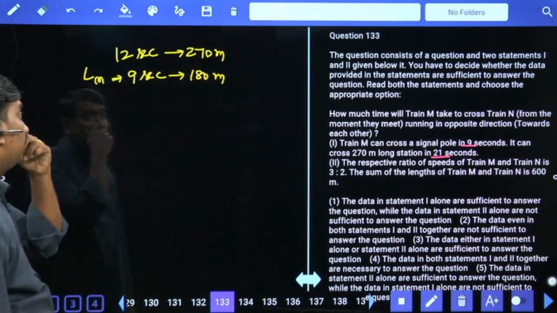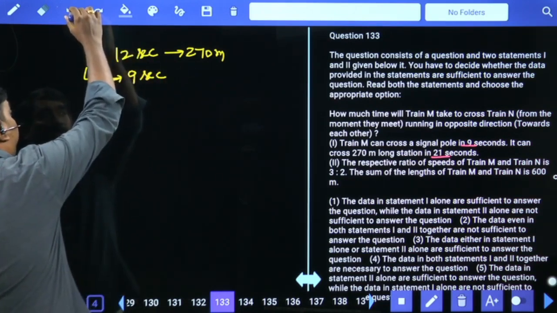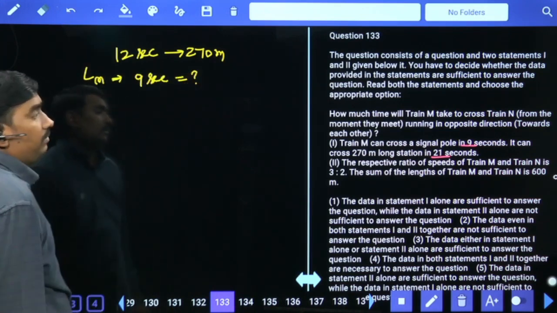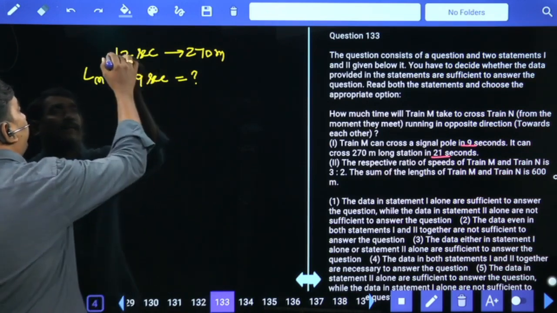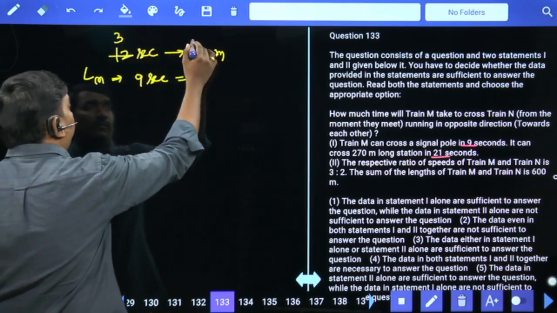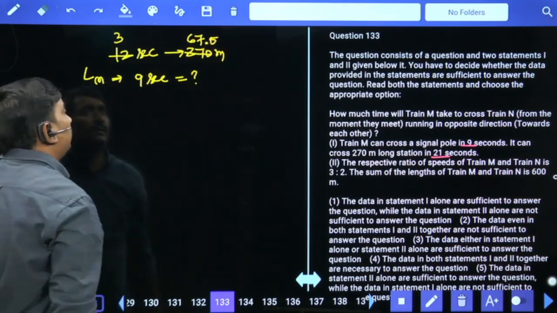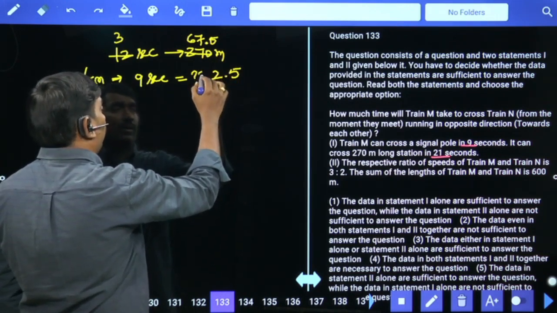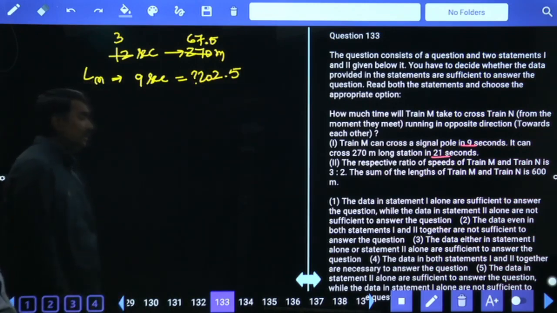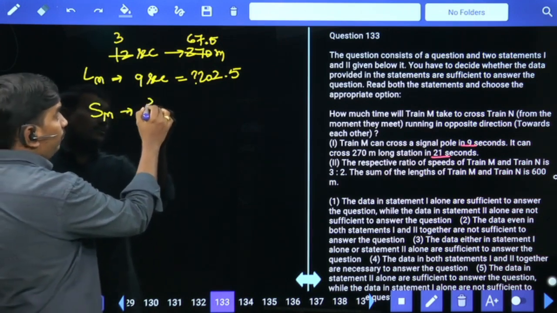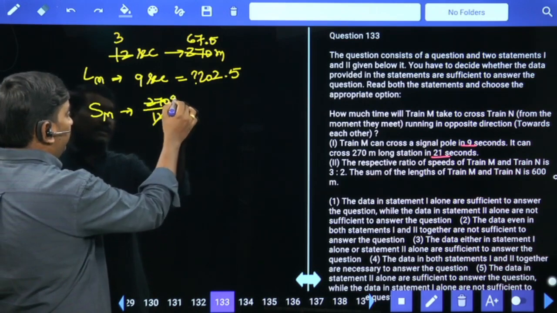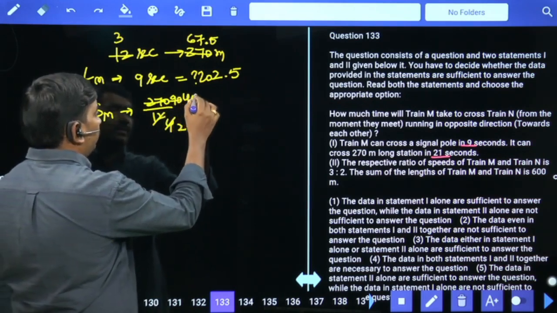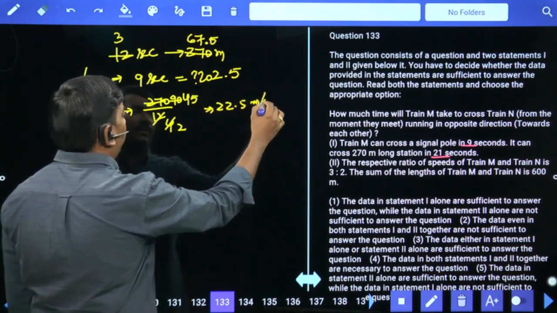Sorry, not 180. So first of all, length of the train means in 9 seconds how much it can travel? 270 meters in 12 seconds gives 202.5 meters. 202.5 meters is the length of the train M. Speed of the train M means it traveled 270 meters in 12 seconds, which is 22.5 meters per second. That is the speed, and this is the length, from the first statement.